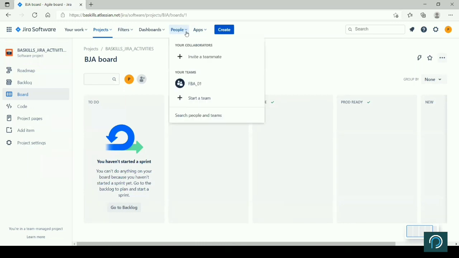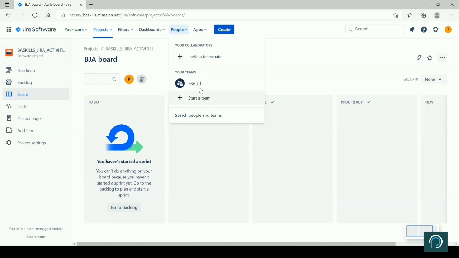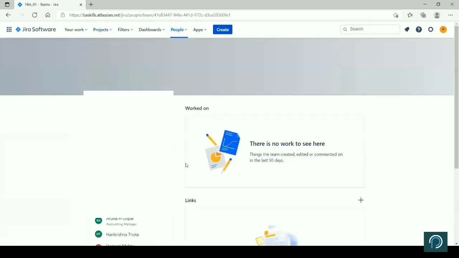Within that, it starts with a team, right? So first of all, you will not create this. You are a part of that particular team. The admin will create a team for you, right? At this point of time, we are the admin. So if you want to invite somebody else, like I invited all of you, I just clicked here, put in the email ID and all, and I invited everyone, right? This is how I invited everyone. And then I created a team. You can either invite an individual or start a team, right? So I started a team and this is the team that I created.